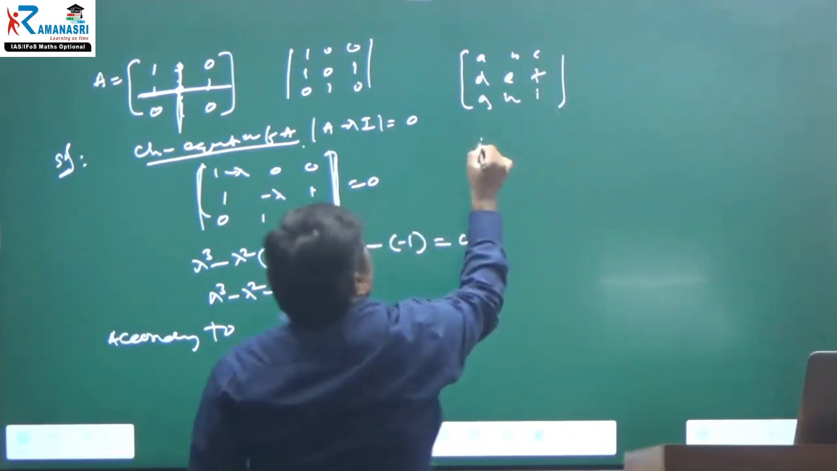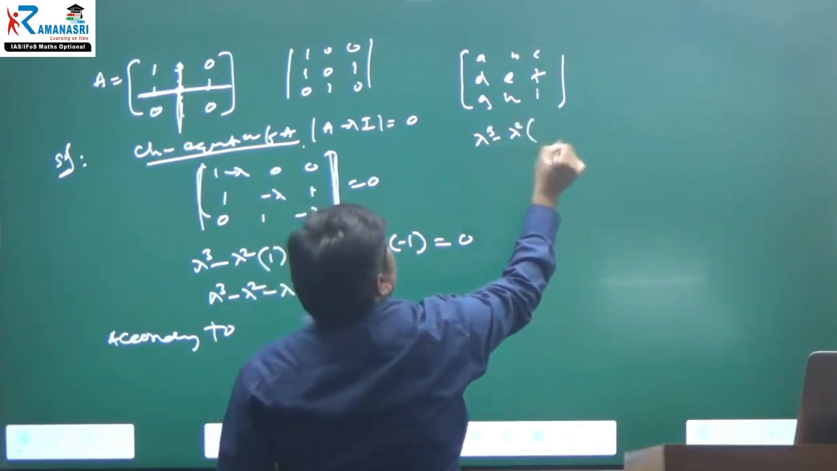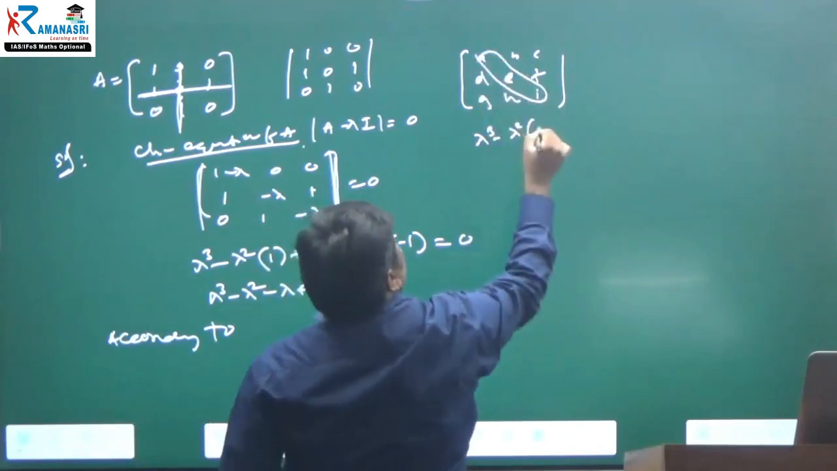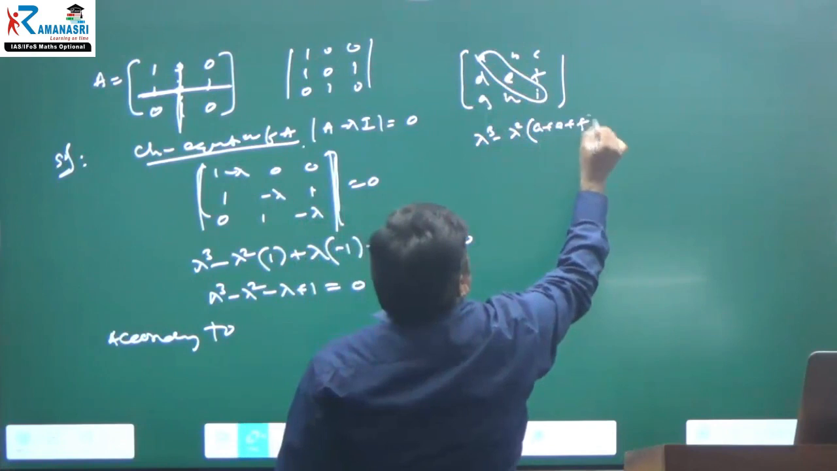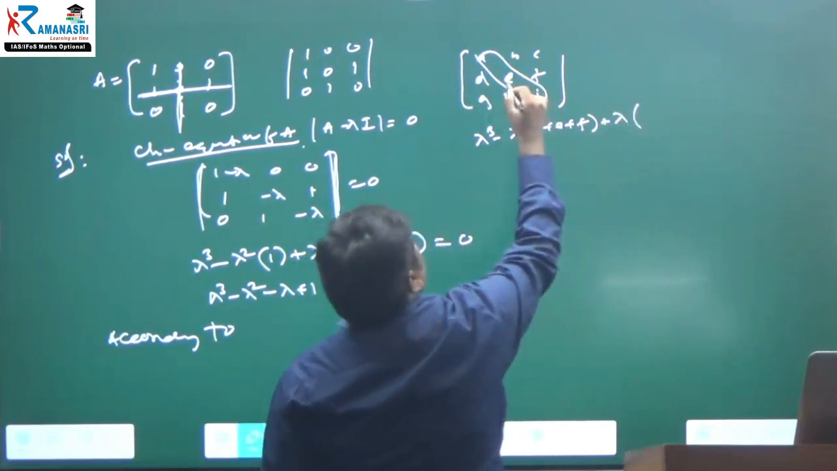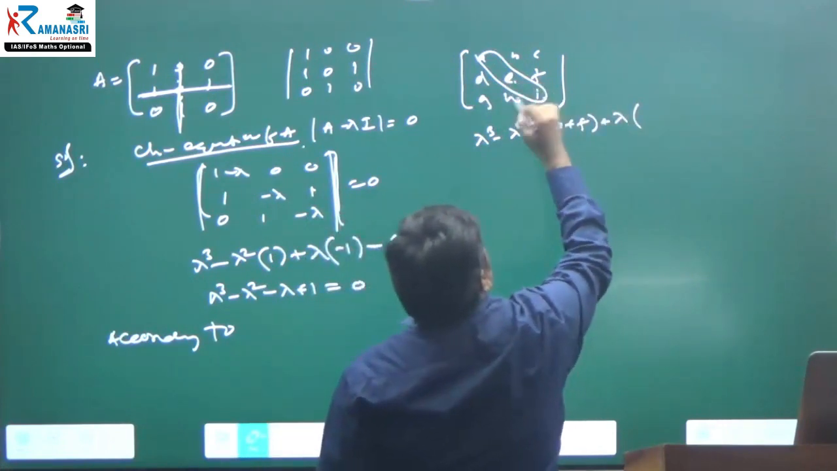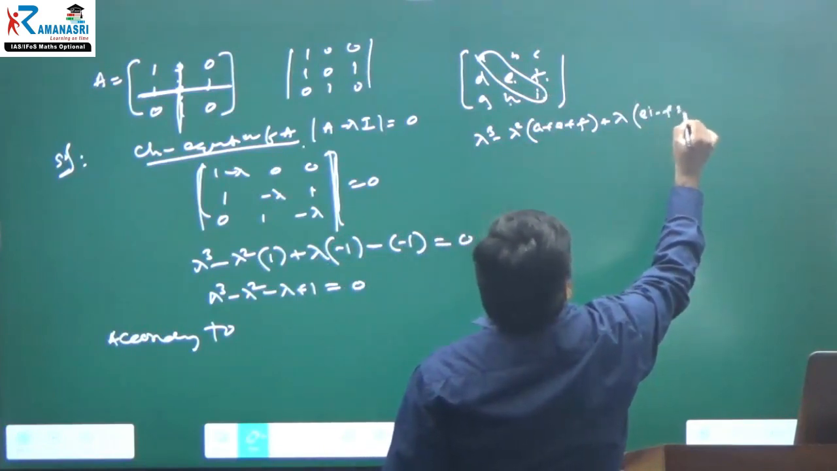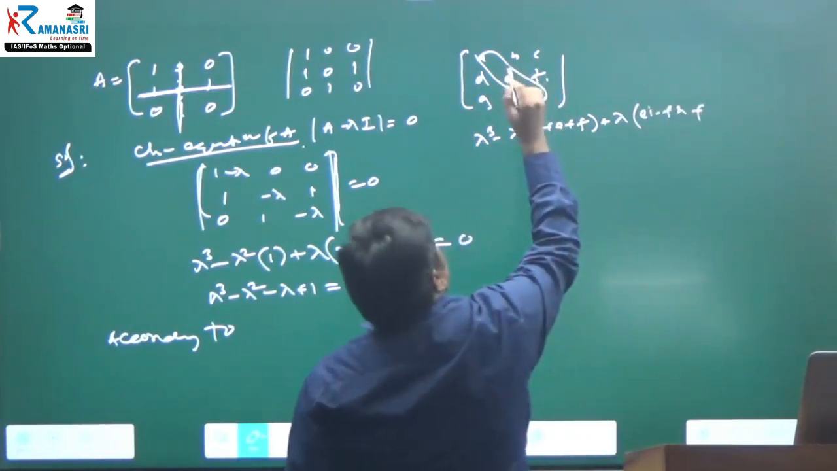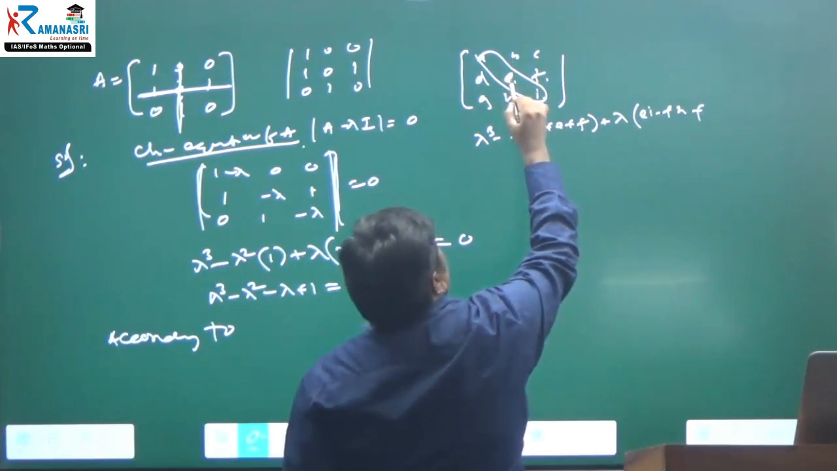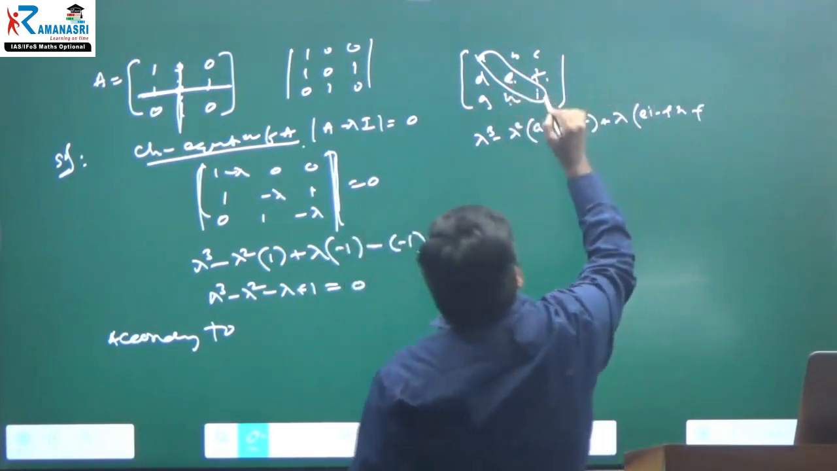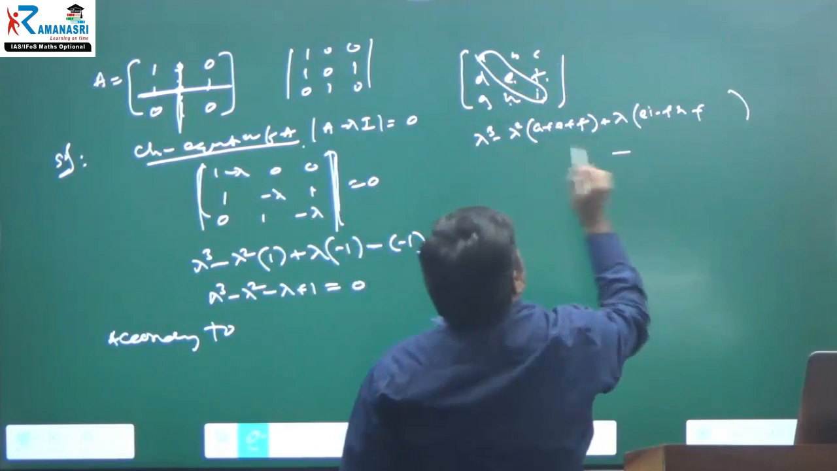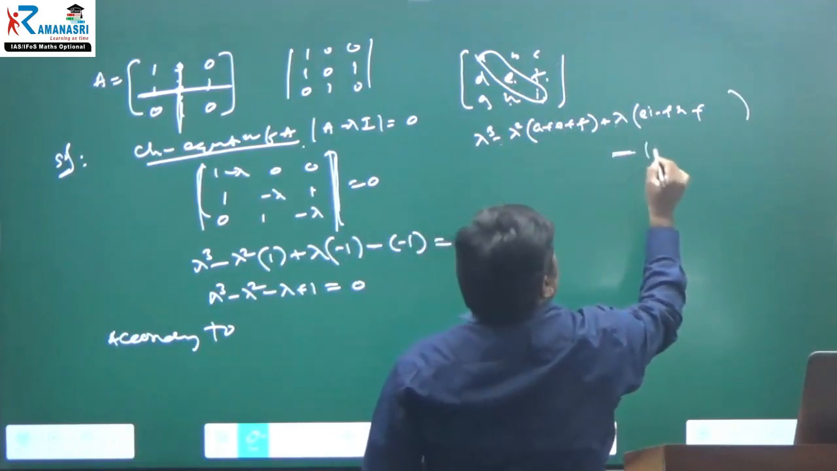Okay, how are we writing it? Always lambda cube minus lambda square into trace. You can write A plus E plus I, and after that lambda into what? Cofactor of A, which is EI minus FH, plus again cofactor of E, plus again cofactor of I, and at last minus the determinant of this matrix.